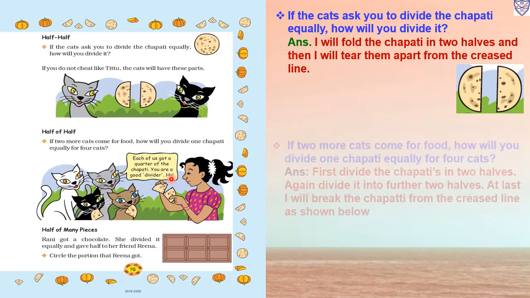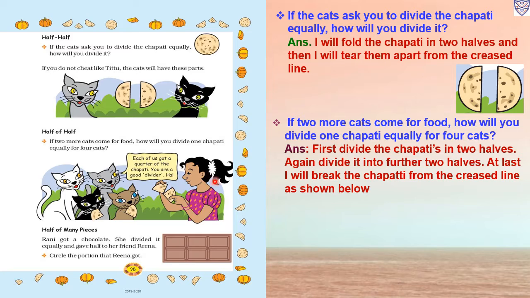So how will we divide one chapati into four equal parts? First divide the chapati into two halves. Again divide it into two halves further. We will fold the chapati again and divide it into two halves. At last I will break the chapati along the creased lines, as shown below. This way we will make the chapati into four pieces, and each piece is known as a quarter.